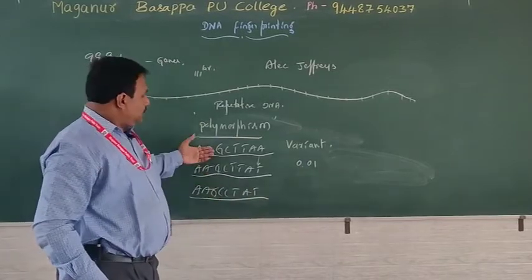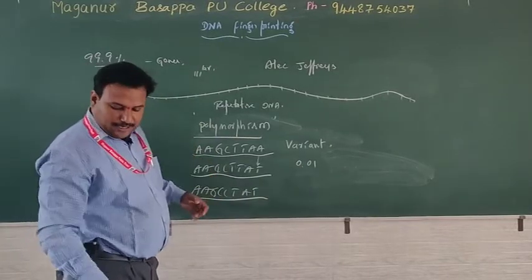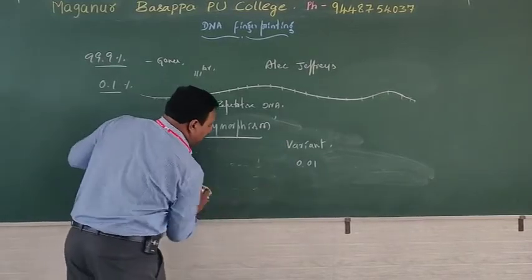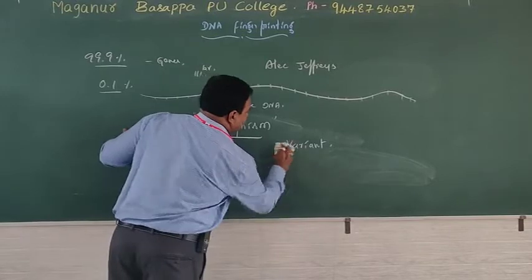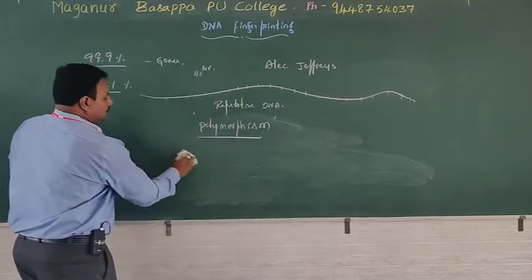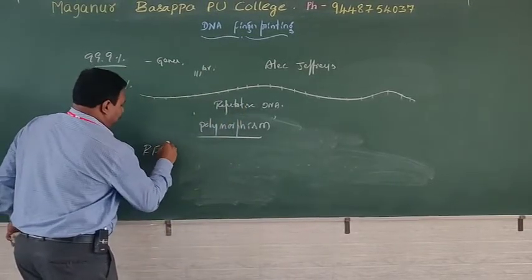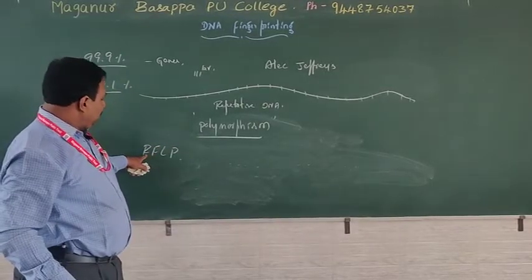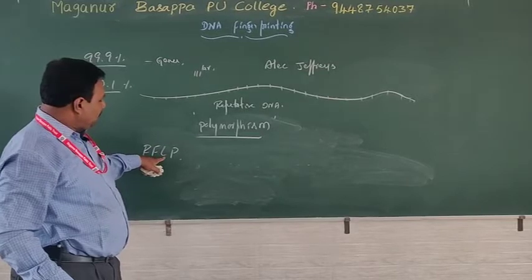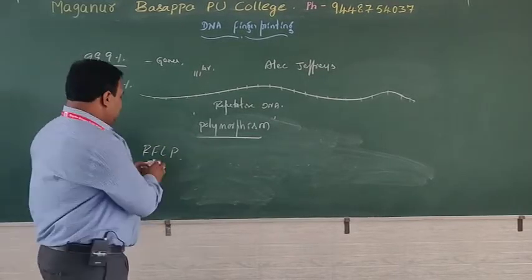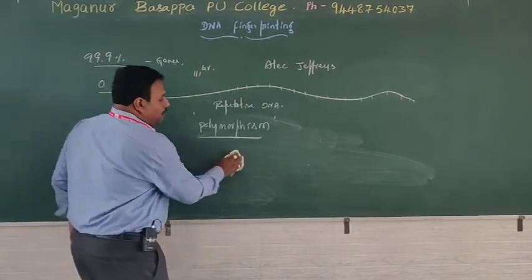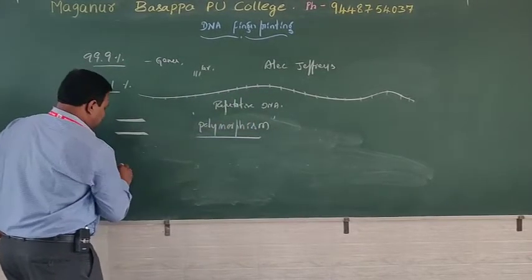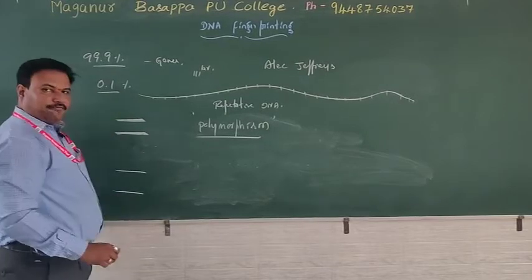Look here, different form. Such repeating fragments in the DNA stretch are called RFLP: restriction fragment length polymorphism. That's why in DNA fingerprinting, comparative photocopy, you will observe, consider this is the mother's DNA fingerprinting.